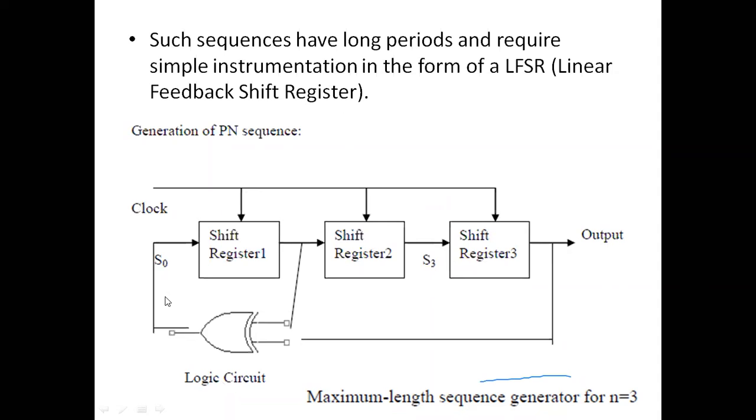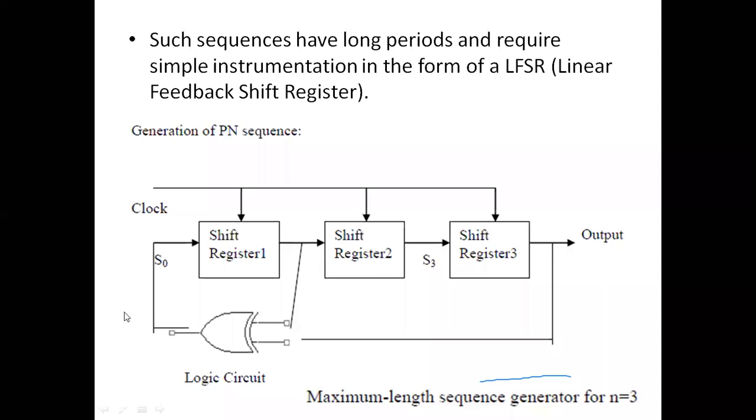Now let's say the state of the input to shift register 1 is S0. Let's say the output of shift register 1 is S1. The output of shift register 2 is S2. By mistake it's written S3 here, it is S2. And let the output of shift register 3 be S3.